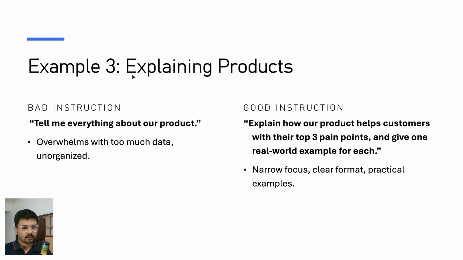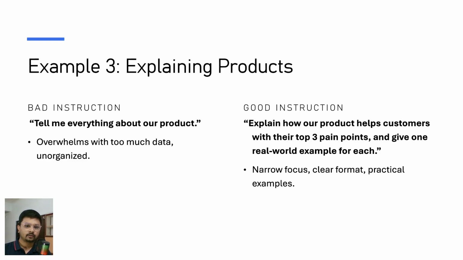When explaining the product, you can't just say, tell me everything about the product. If you do that, it will take an entire day, because AI will try to give you every single detail. But if you say, explain how this product helps customers with their top 3 pain points, and give one real example of each, that works better. So again, I'll take a previous example.